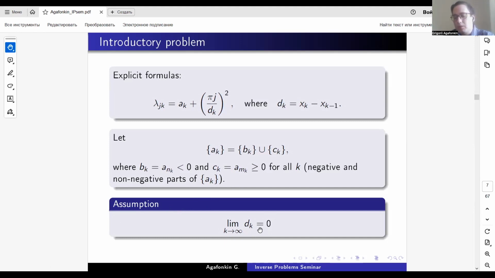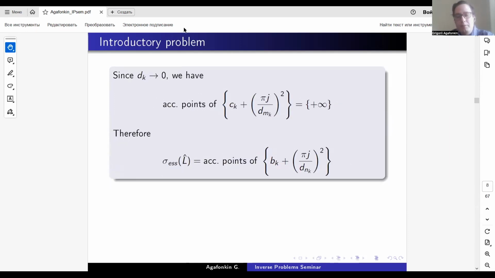For example, Mark Malamud and his co-authors studied this case, both on this problem and on the next problem, being the delta function potential and also delta prime potentials, the direct sum of delta prime potentials. So we assume that d_k tends to 0 as k tends to infinity, and we have the accumulation points of the non-negative part of this sequence.